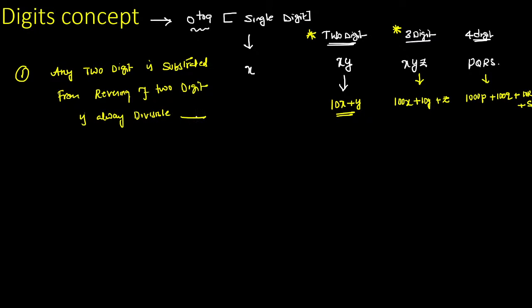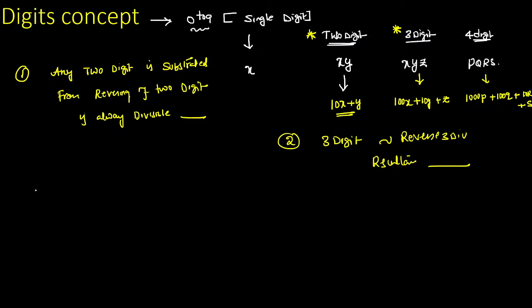See, here the question: if you consider any two-digit number, and subtract it from the reversing of its two digits, the resultant is always divisible by which of the following numbers? That is our question, guys. You can also expect the same question with a three-digit number and its reversal, where the resultant is always divisible by dash. That is the question you can maybe expect, guys.